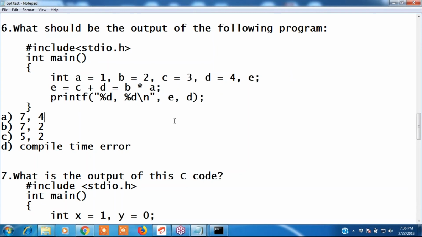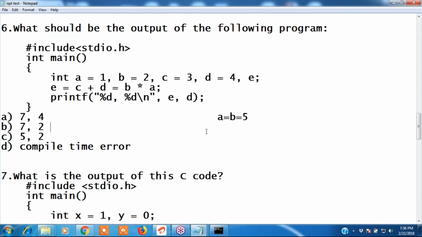We should not write like this. Cannot we write like this? A equals B equals 5. Yes, we can write that, but here it is E equals C plus D, getting assigned to an expression, so we can't do it. C plus D and B into A are expressions.